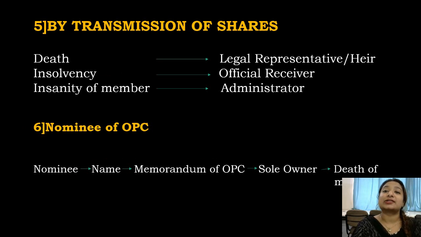The next is by transmission of shares. We have seen earlier that transfer of shares is when you transfer your shares by your will to anyone whom you know or whom you want to transfer. Transmission of shares is when, under some circumstances or situations, you have to transfer the shares with the help of law. So in extreme conditions, like when the person is dead, when the person has become insolvent, or when the person has become insane or a lunatic, under these conditions you need to transfer the shares.